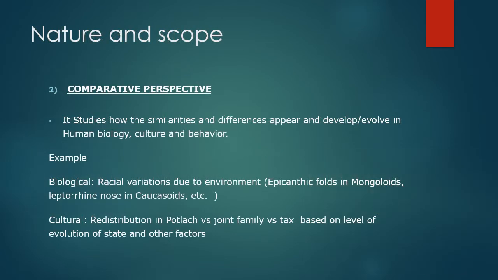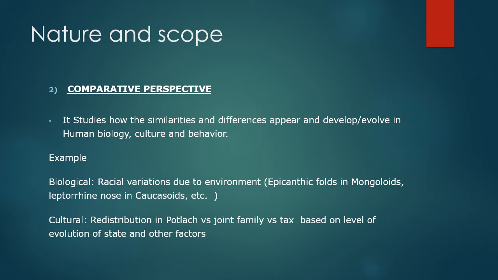Then the next is the comparative perspective. Since anthropology studies the similarities and differences that appear and evolve in human biology, culture, and behavior, anthropology is a hallmark of the comparative perspective. For example, biologically we see there are racial variations due to environment, like epicanthic folds in the mongoloids and leptorrhine nose in caucasoids.